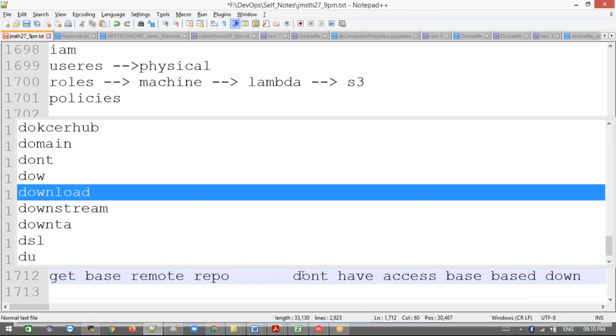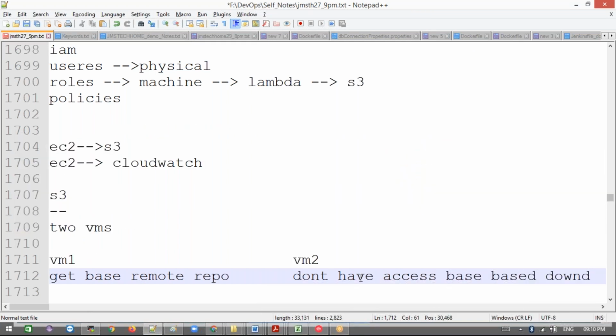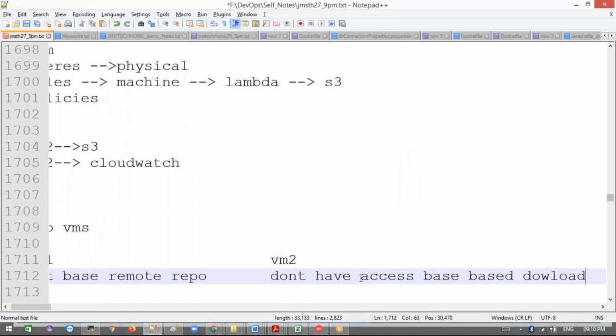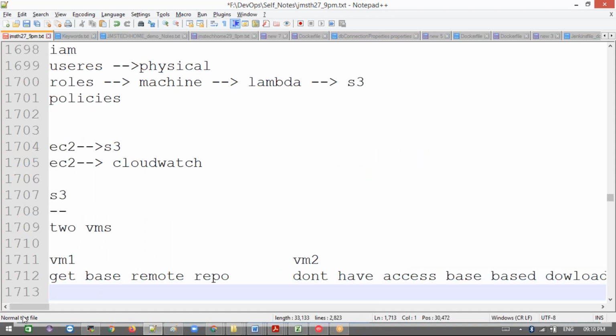But I need to build an image here. I want to build a Docker image here. It's the first time I'm facing this question in an interview. I want to build the image in the Docker VM2, not in VM1. In VM1 I can create the image.